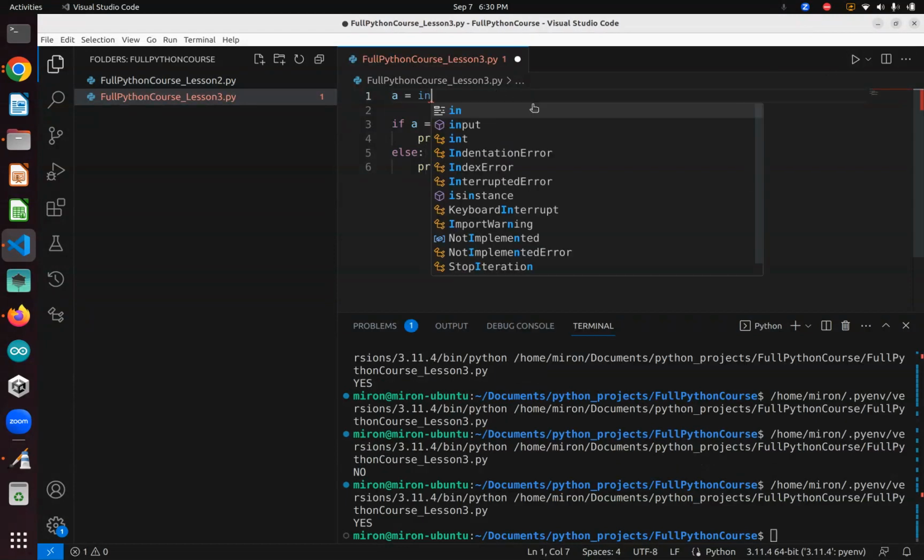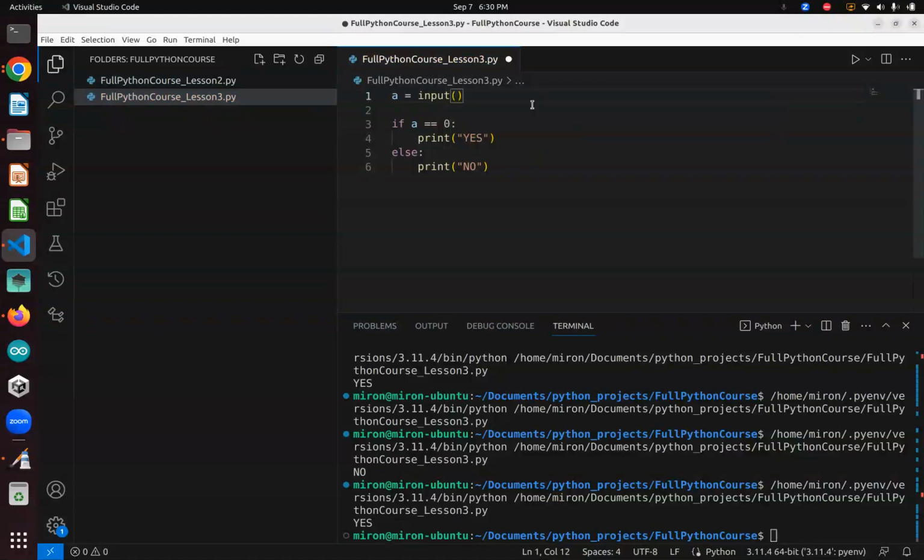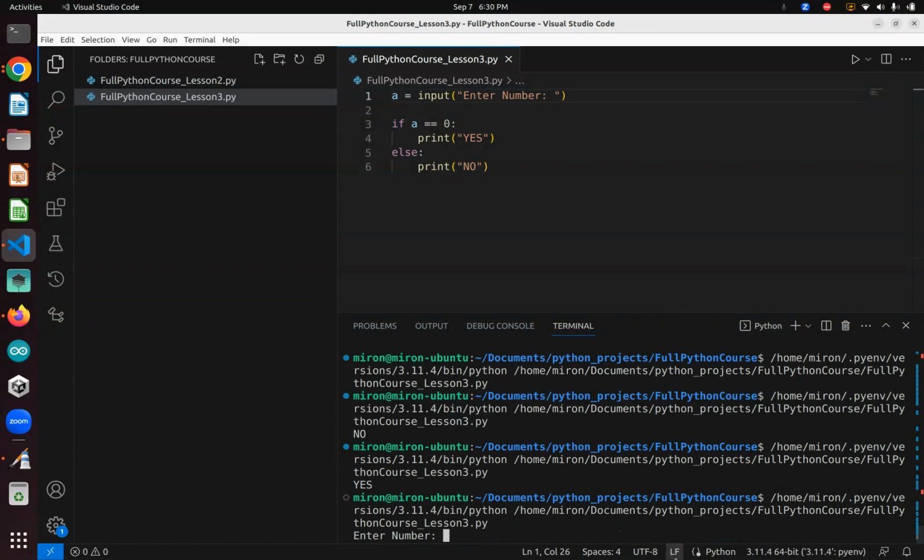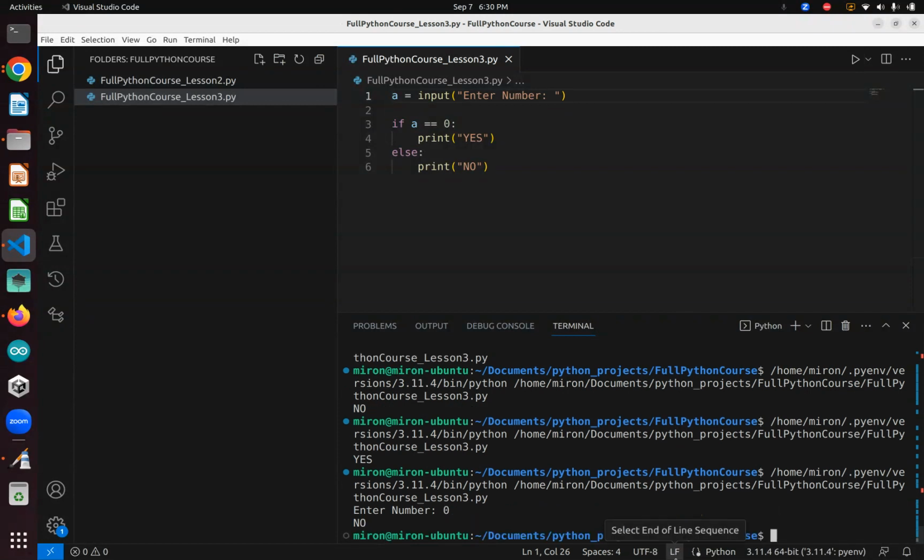Now, let's put an input here, and let's check enter number. So let's check 0 first. No. But why is it no? Because look at this. Input, remember, it always gives a string. But here we're checking for an int 0.